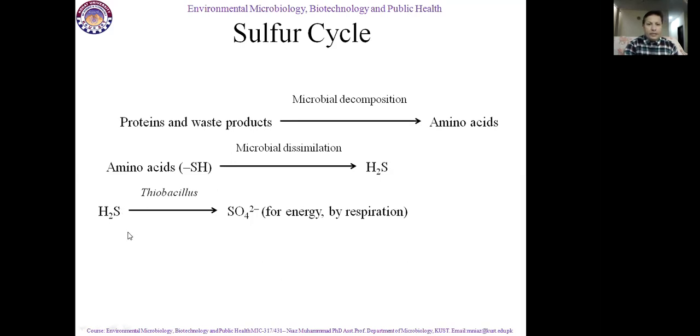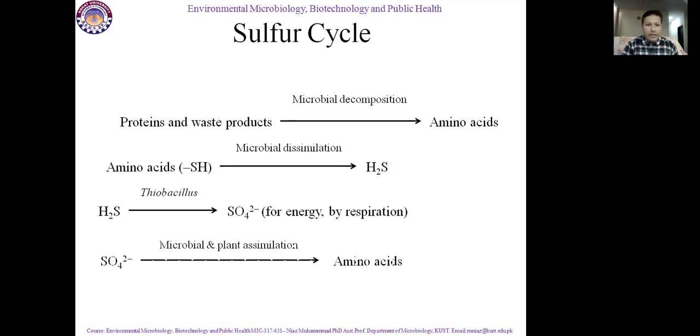This H2S is converted into SO4 for energy by respiration, and this is done by Thiobacillus and Beggiatoa species. It is converted into the elemental form, and then into the sulfate form. And this SO4, meaning sulfate, is abundantly available in soil and is soluble in water. Plants can absorb it easily. Microbes and plants absorb this sulfate into their cells, and they make amino acids.